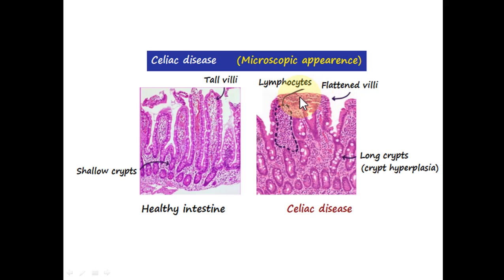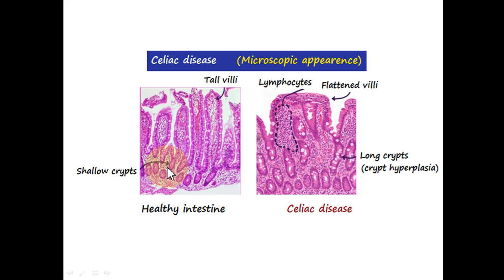The epithelial cells are destroyed, and the villi are flattened. They are no more elongated villi, but they get flattened. And the crypts, which normally are shallow, become like deep excavations.